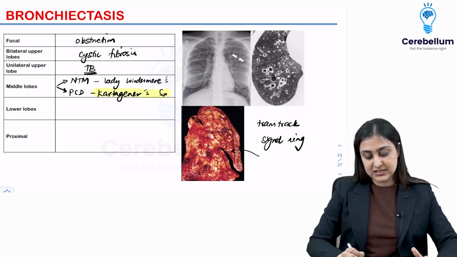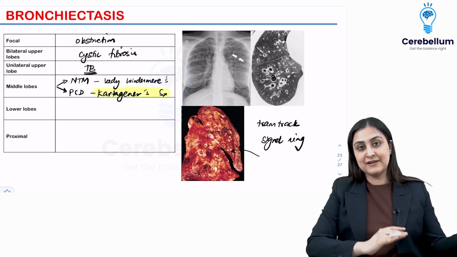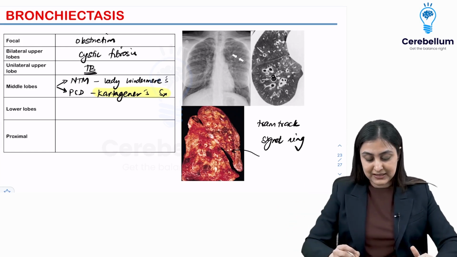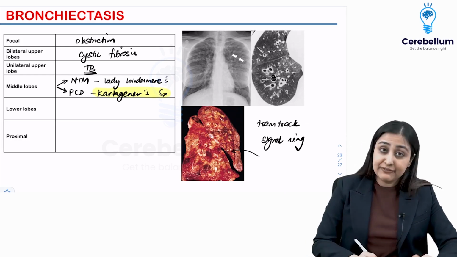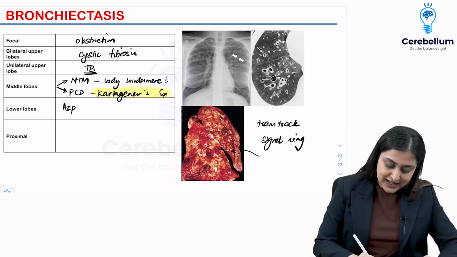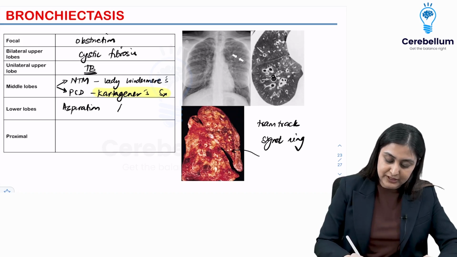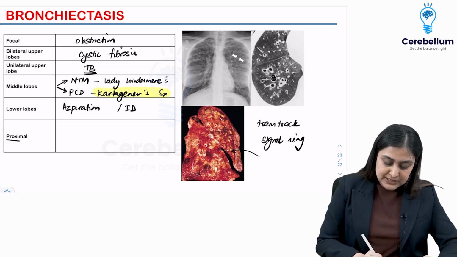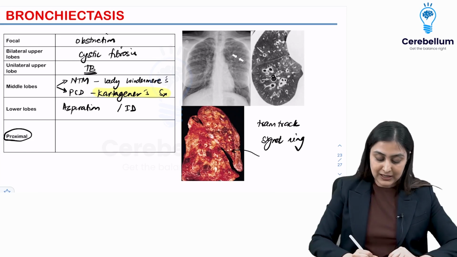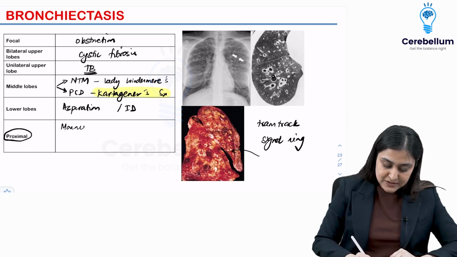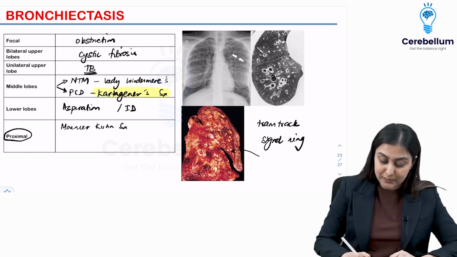Very important, situs inversus means liver on the left side, spleen on the right side. You would see that this bubble here, the stomach bubble, is seen on this side of the X-ray. If lower lobes are affected, rule out aspiration, rule out immunodeficiency, okay. Most important is proximal, meaning the trachea and the proximal bronchi are dilated. There are a lot of named syndromes here. So one is Mounier-Kuhn syndrome, which is tracheobronchomegaly.